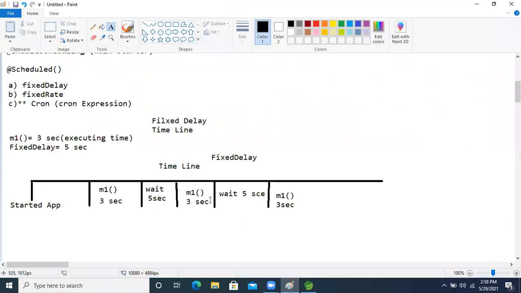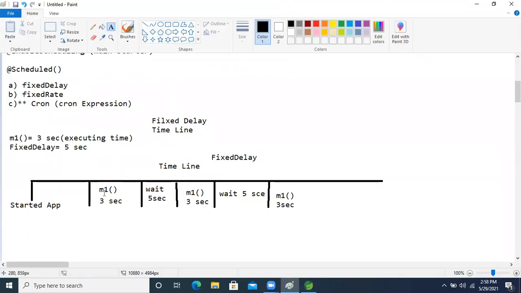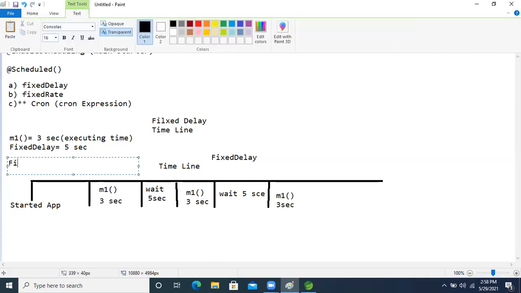So guys, what is fixed rate? Here we are given our starting time. For the m1 method execution time we are given 3 seconds. And we are given the fixed rate. Here just think that a fixed rate will be there.